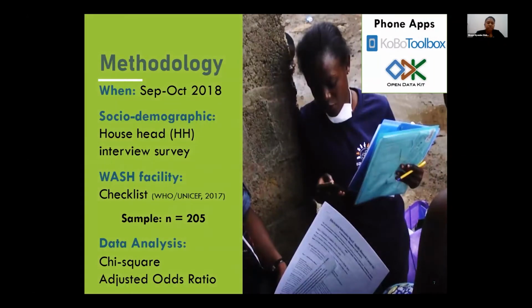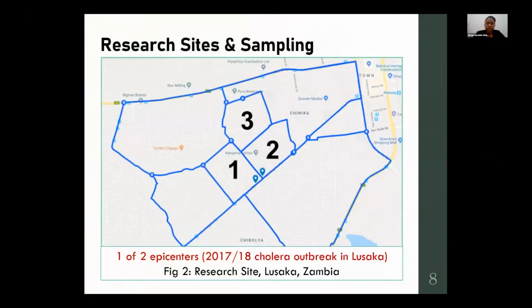So we did interview surveys to collect socio-demographic data from household heads. And we also did WASH facility checks. The sample was 205, and we used the WHO and UNICEF WASH service levels. The study was done in one of two epicenters of our 2017-2018 cholera outbreak in Lusaka.